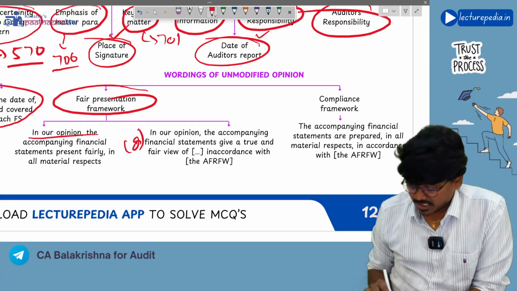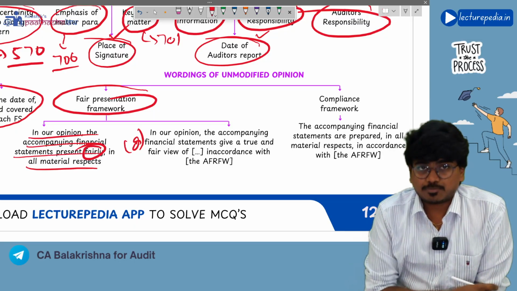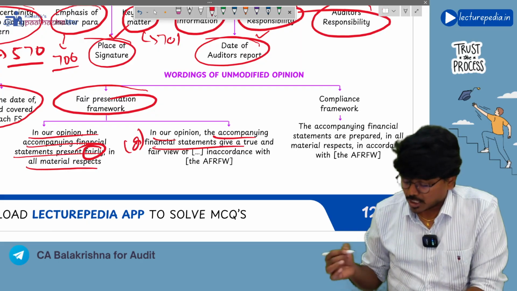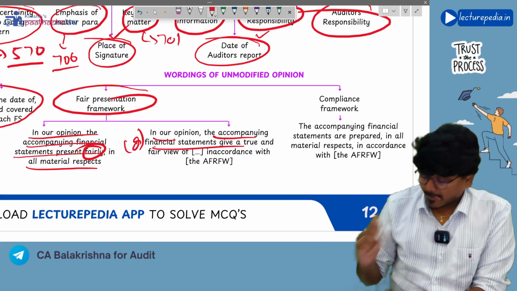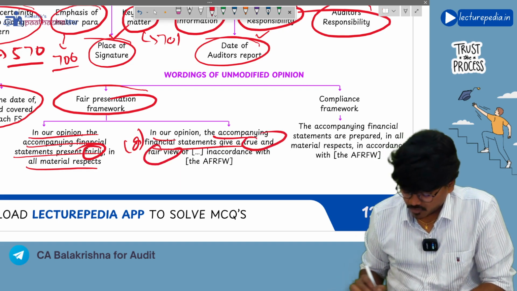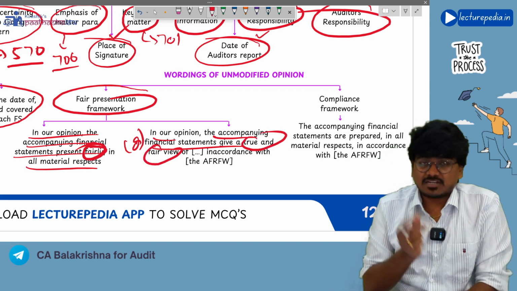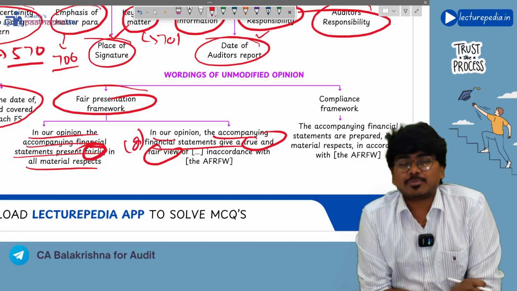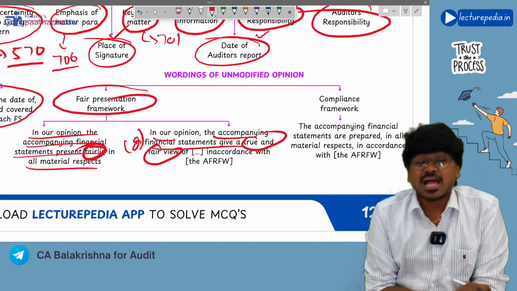In our opinion, the accompanying financial statements present fairly in all material respects, or, in our opinion, the accompanying financial statements give a true and fair view. So you can use either true and fair view or present fairly, if the management is following a fair presentation framework and the auditor is giving an unmodified opinion.